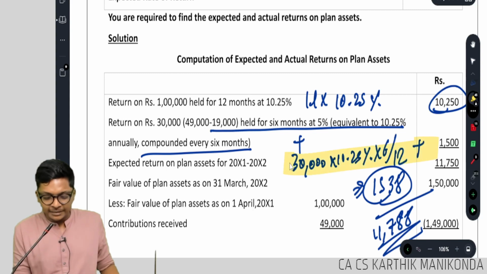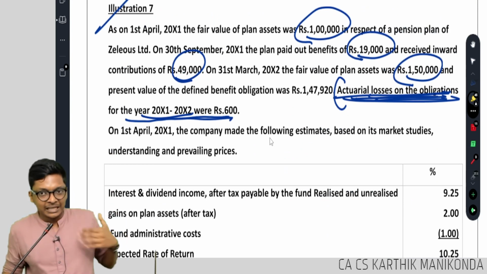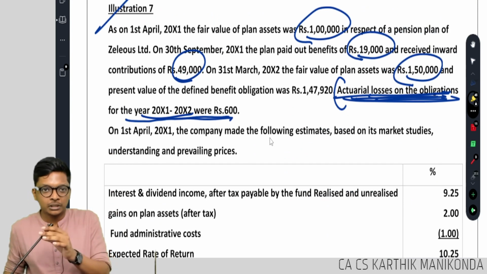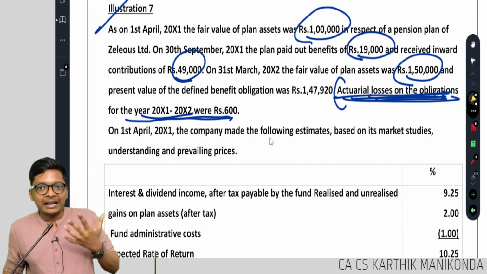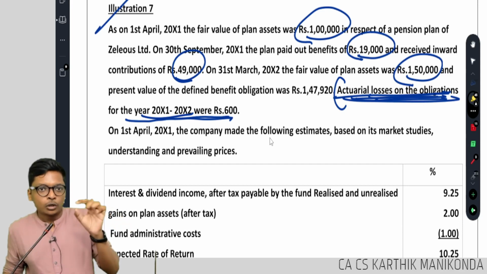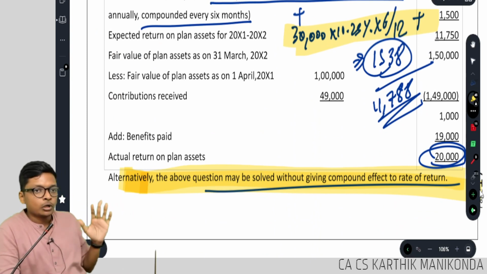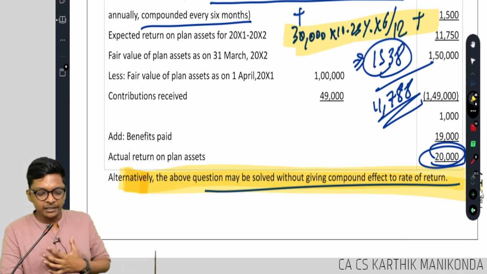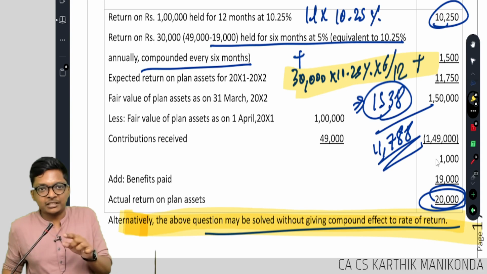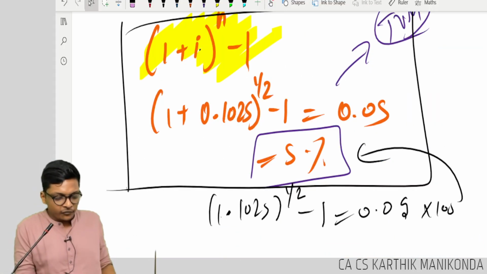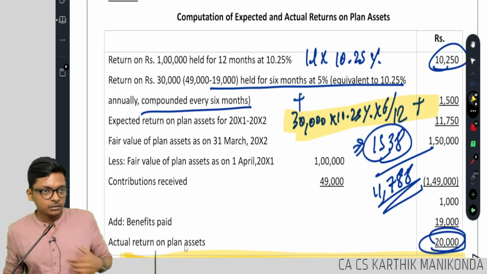If you ask me, simple interest is the correct thing. Why? Nowhere in the question did he mention compound interest. Actually what happened is, this question is from the CA final book. There they mentioned to use compound interest. So from the final book they copied the question and the answer, but forgot to add the word compound. That's why they later added this note: alternatively, do without compound. For the exam, my suggestion is to do it in simple interest if the question is silent. Only if the question uses the word compound, you use the formula I just wrote here. I am not doing the derivation of this, guys. Compound interest. Clear, guys? Done.